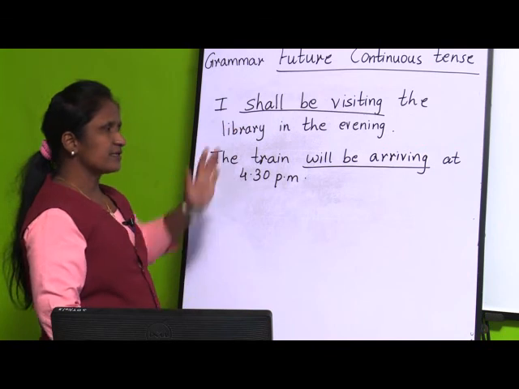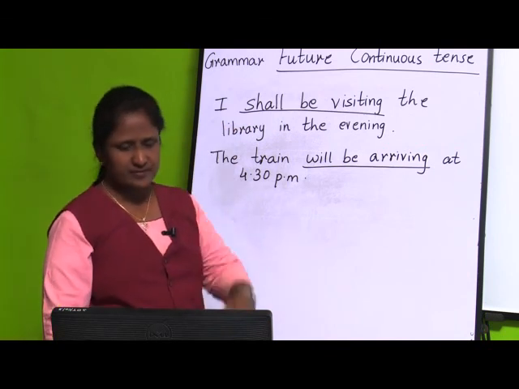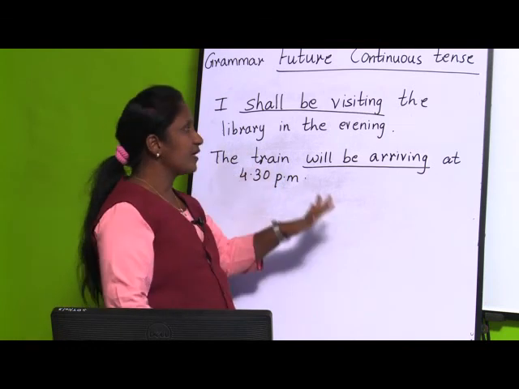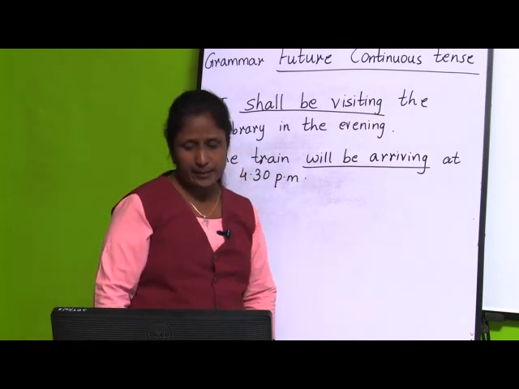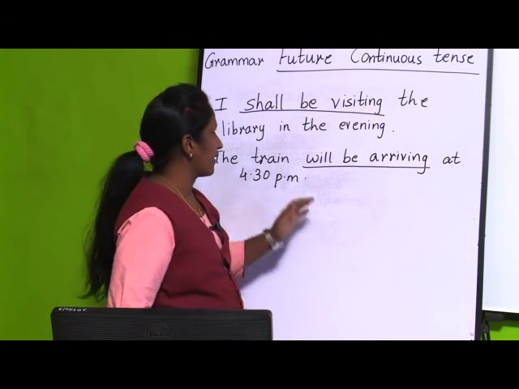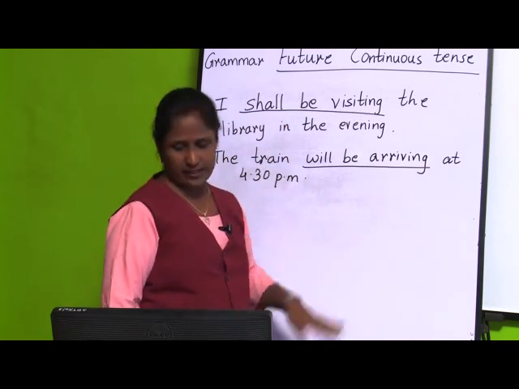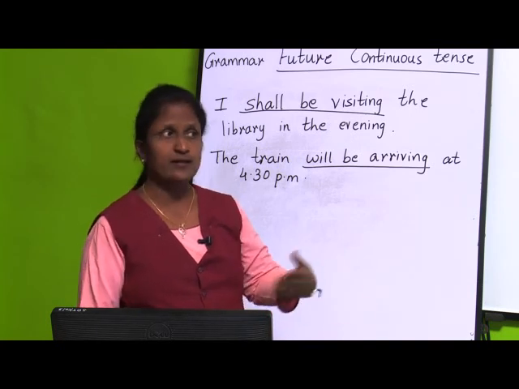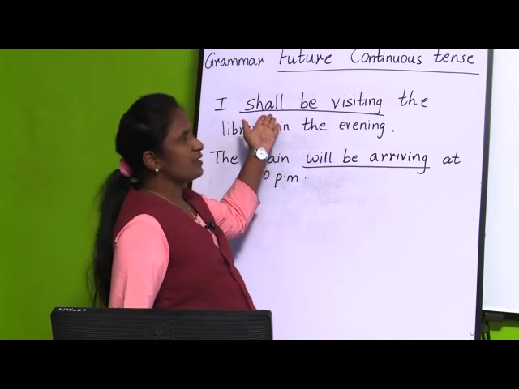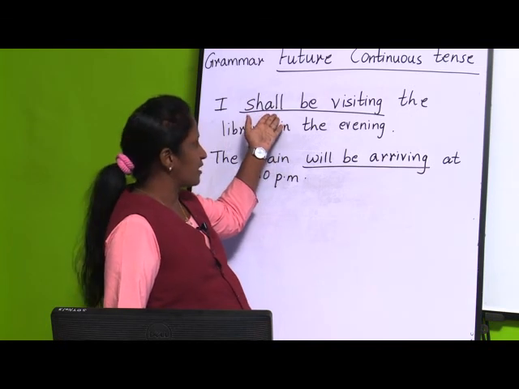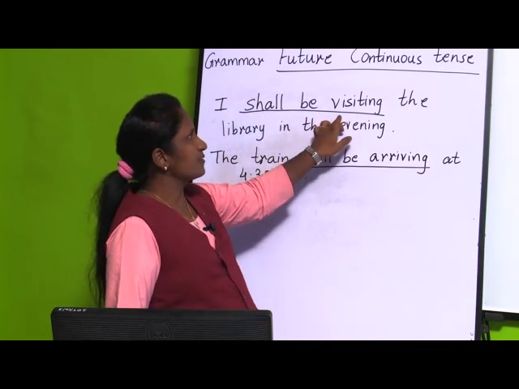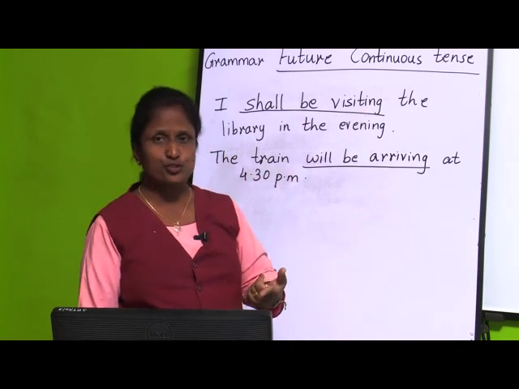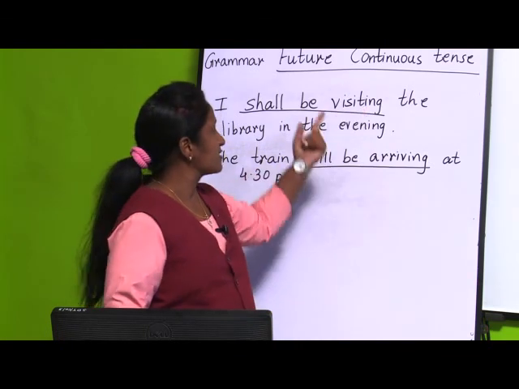Now, see both the sentences, children. I shall be visiting the library in the evening, and the second sentence is: The train will be arriving at 4:30 p.m. The words which I have underlined, shall be visiting and will be arriving, are verbs in the future continuous tense. Shall be or will be we use for the future tense. And now visit, visiting, arrive, arriving: we have added ing because we are going to show the continuity of this verb.